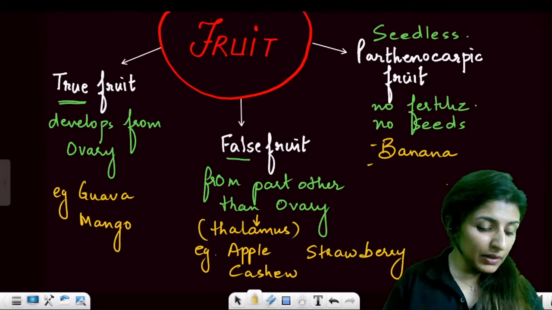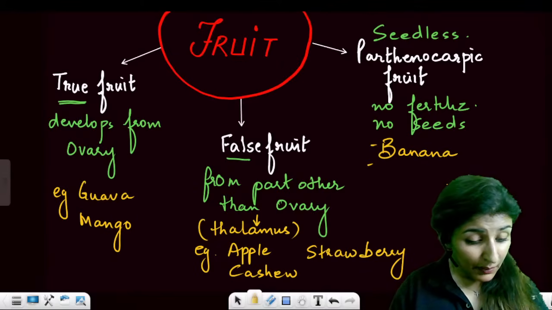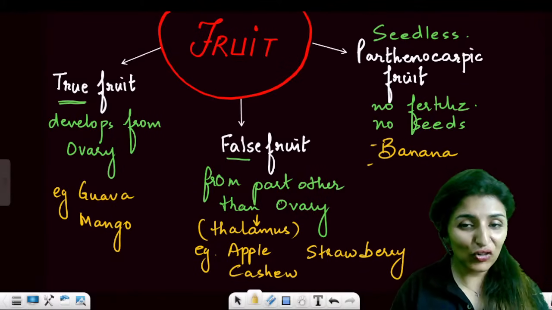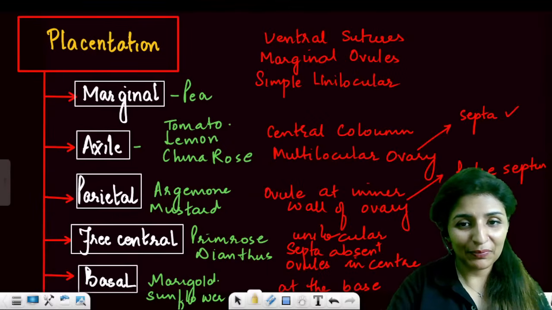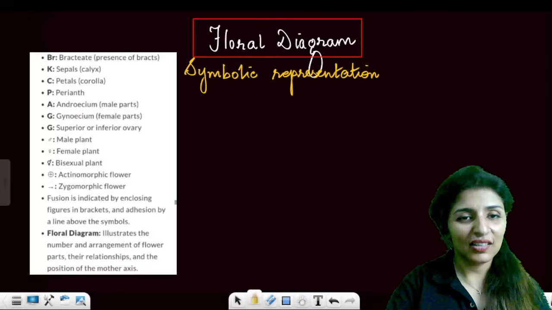Arnita, how to remember the examples of... are fine, but this ovule. Which ovule are you talking about? See, you can't make mnemonics for everything, right?